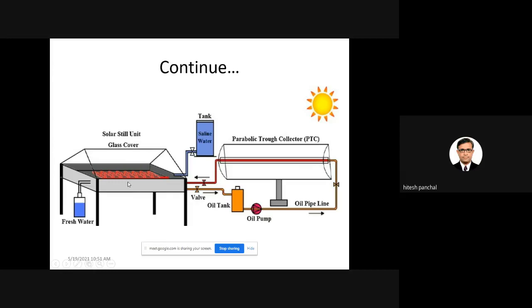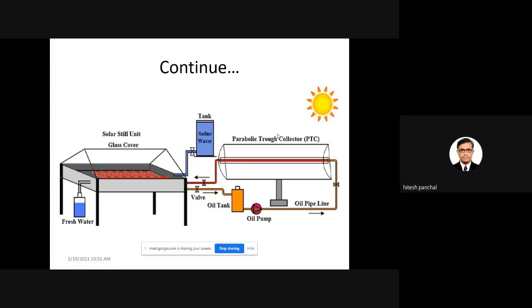Whenever the hot oil is supplied to the heat exchanger, the temperature of the tubes will increase, and if you fill water inside the basin, definitely heat transfer will take place between the water and the heat exchanger. So the temperature of the water will increase, and further the oil passes from inlet to outlet, comes to the oil tank, and from the oil pump it is supplied to the parabolic trough collector, and the cycle is repeated.